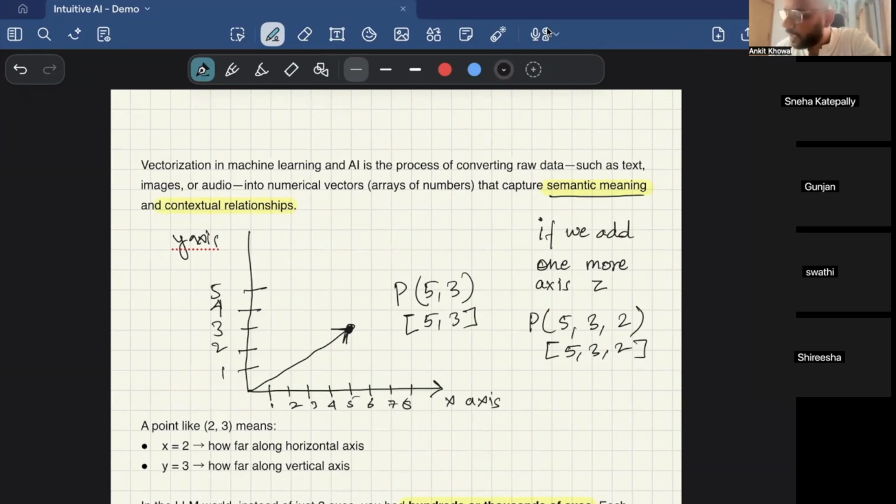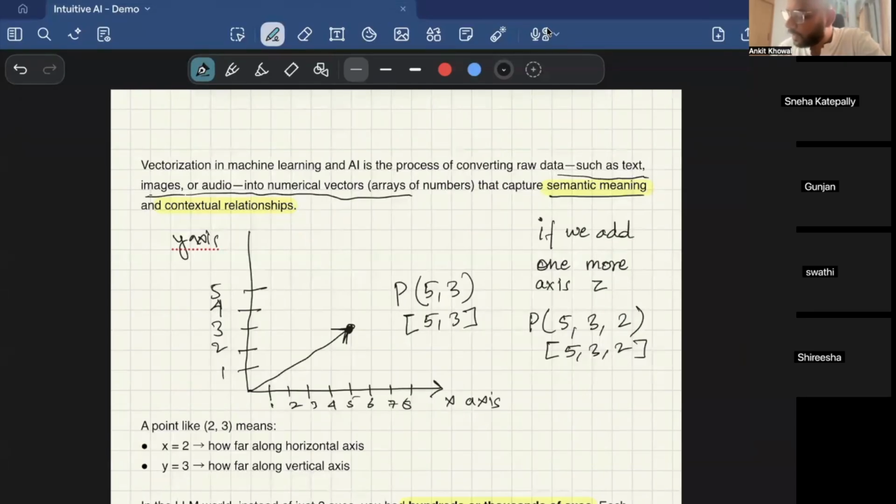Vectorization in machine learning and AI is the process of converting your raw data such as text, images, audio into numerical vectors, right? First, through tokenization, we converted them into numbers, but numbers don't tell us anything, right? So now we'll convert these numbers into vectors. So now we'll go back. What are basically vectors? I will give you an intuition for it, right?